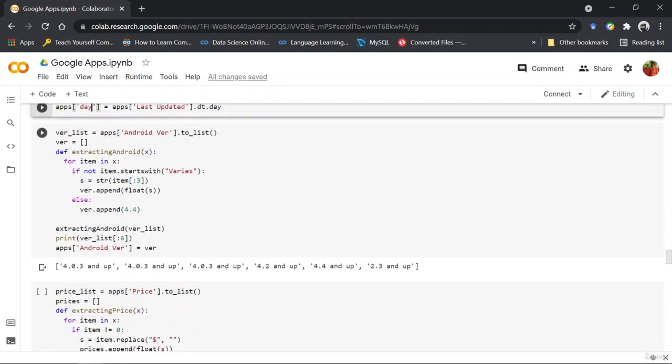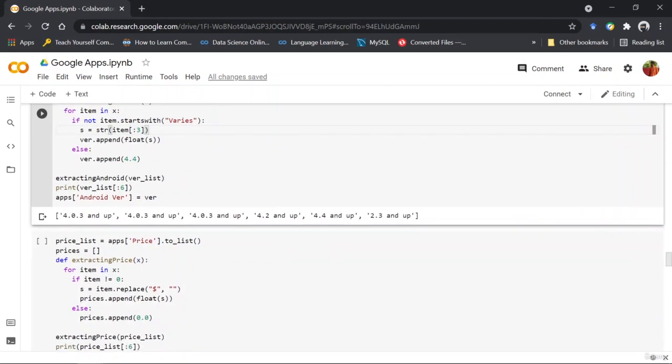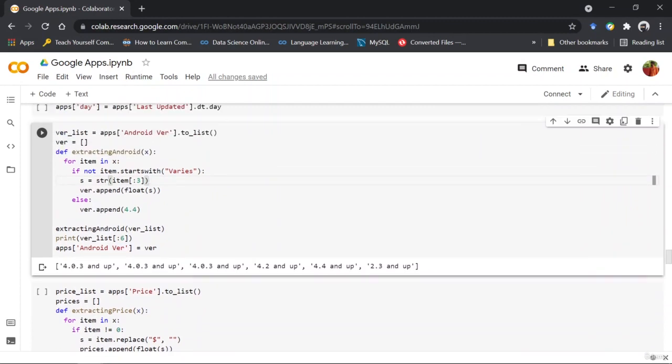Next, I'm trying to extract data from Android version. Again, as you can see here, if the column has no string which starts with varies, then what you have to do is take the first three characters of the string and then convert it into float. And if the string starts with varies, then it comes into the else block and just appends 4.4.